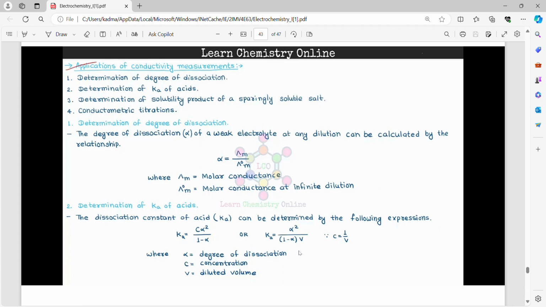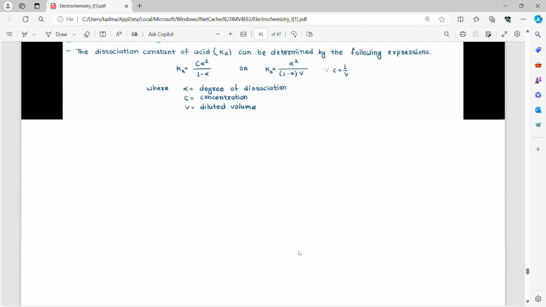Determination of Ka of acids. The dissociation constant of acid Ka can be determined by the following expression. K is equal to C alpha square by 1 minus alpha, or Ka is equal to alpha square by (1 minus alpha) V. Alpha is equal to degree of dissociation, C is equal to concentration, V is equal to diluted volume.